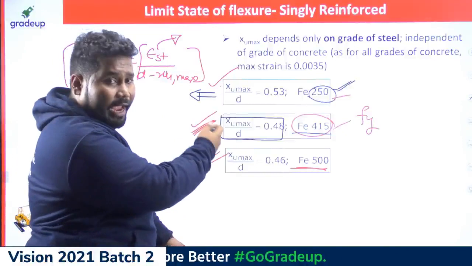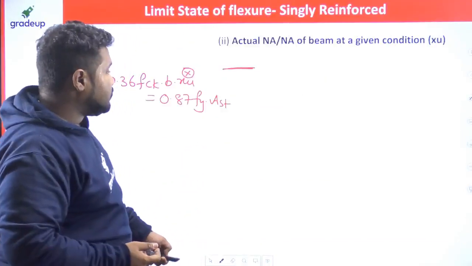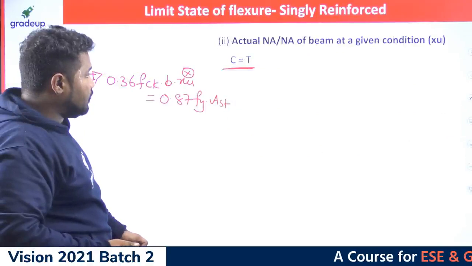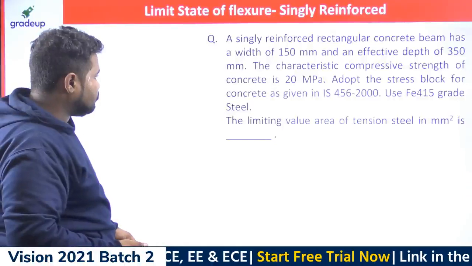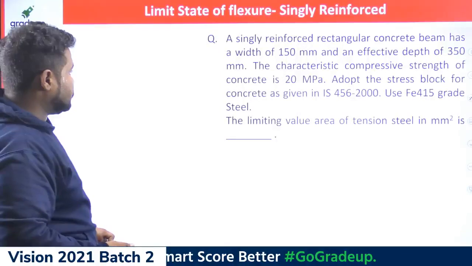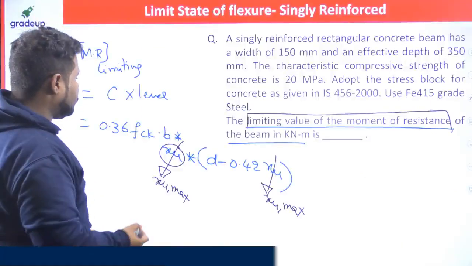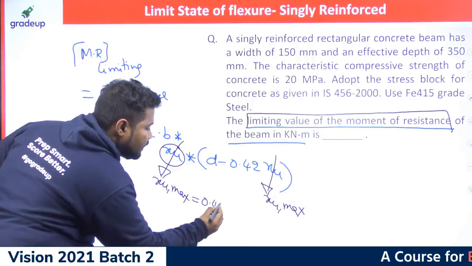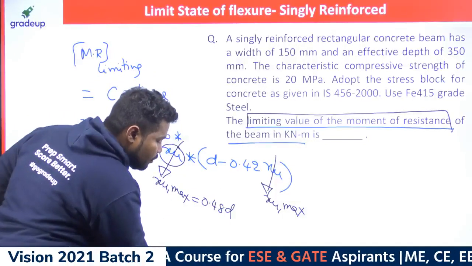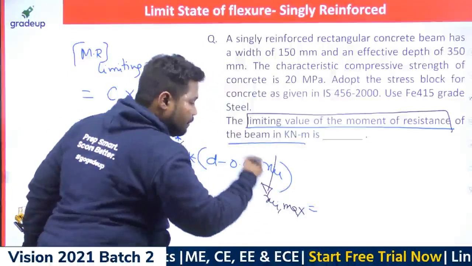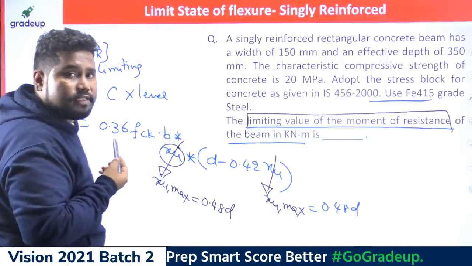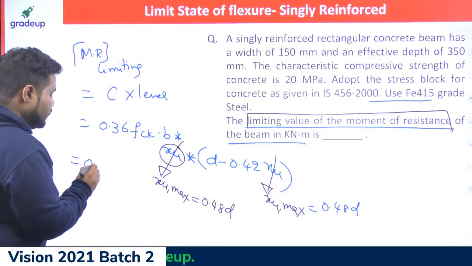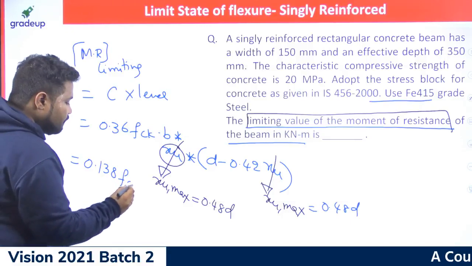So to show you that, I came back. Let me use xu max by d directly here. So xu max here I can write as 0.48 times d. You need to memorize that one. To make sure, I have brought back that 0.48 times d, because we are using Fe415 steel. In this case, if you work out, you will definitely get 0.138 fck b d square.